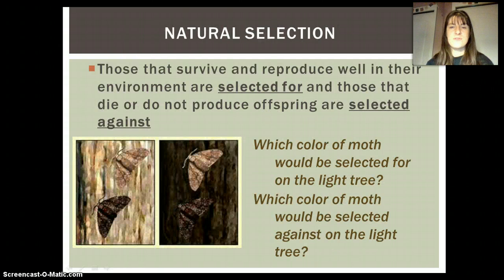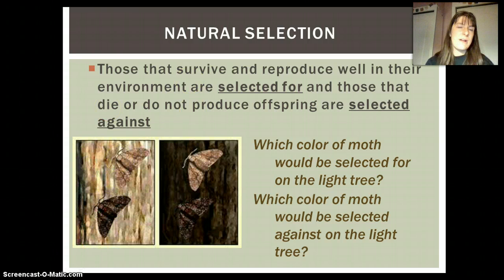There's a lot of examples of natural selection where we see certain individuals selected for and other individuals selected against. For example, this is a really famous example with moths, and it occurred during the Industrial Revolution in London. So we originally had these two different variations of the moth, a light moth and a dark moth. So we call those the different variants or different morphs of this species. Originally, the trees in that area were kind of light in their bark, and so we can see that this light one sort of blends in a little bit better than this darker one. In this environment, this darker one would be selected against because it would be easier to catch if you're a bird to eat it up.